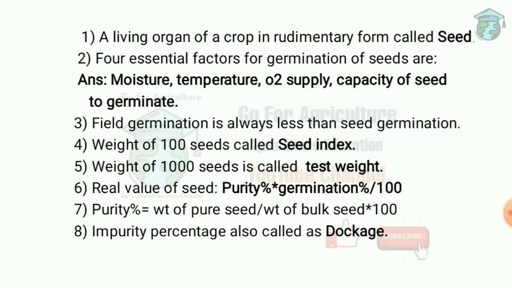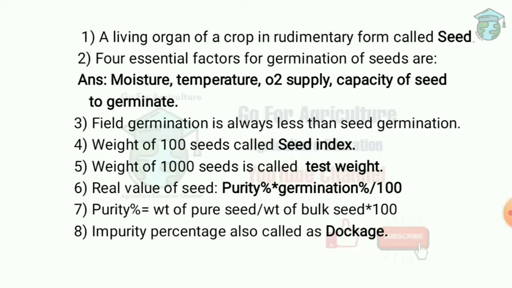Next one, weight of 100 seeds is called seed index. So if weight of 1000 seeds is measured, then it is called test weight. Next one, real value of seed. This is measured in many cases. Formula is purity percentage into germination percentage divided by 100.